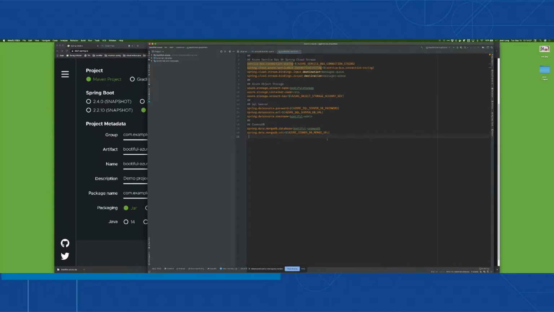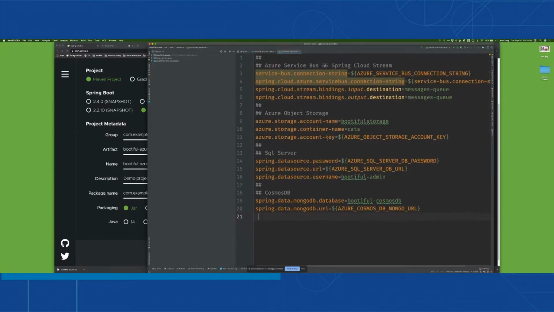So what you see here are configuration values. These are just regular Spring Cloud and Spring Boot configuration values. You notice that I'm deferring to environment variables. I've got those running on my local machine, and I've got those environment variables in the platform as well. Obviously, you should be using something like Azure Vault, or the Spring Cloud config server. There are a number of ways to make this more elegant than what I'm doing here, but for now, it'll get the job done.